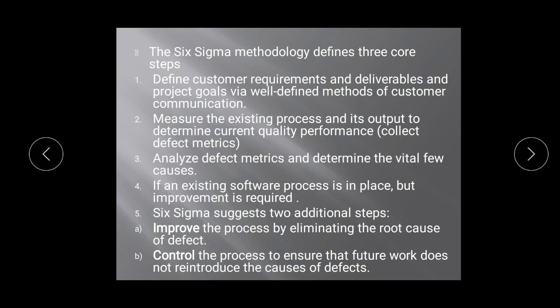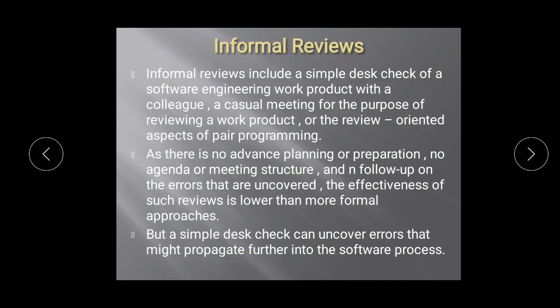If you want to improve, you need to cut down the defect from the roots itself. Second, control the process to ensure that future work does not reintroduce the causes of defects. Control the work process in such a way that even as your future work goes on, the defect whose cause you have removed should not give you a problem further on.